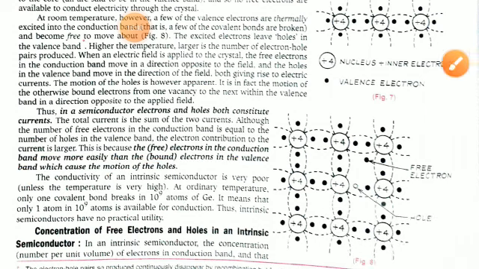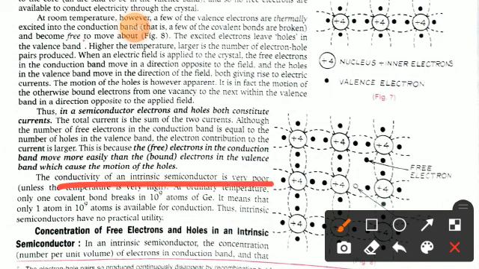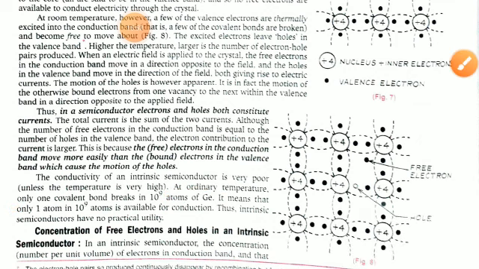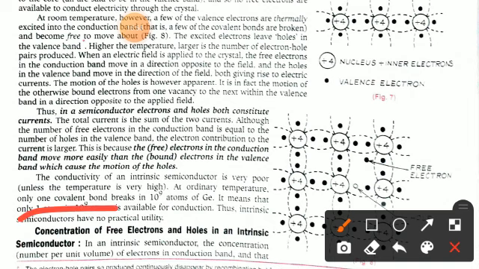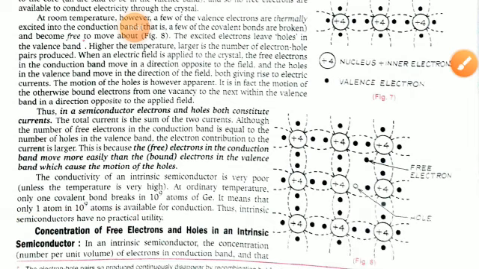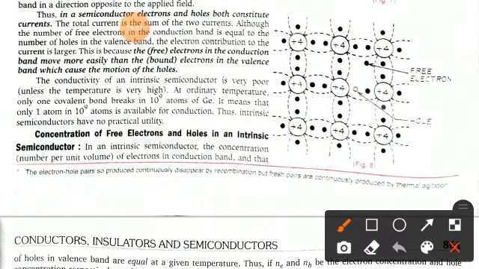Clear? That is, the conductivity of an intrinsic semiconductor is very poor unless the temperature is very high. At ordinary temperature, only one covalent bond breaks in 10 to the power 9 atoms of germanium, so only one atom in 10 to the power 9 is available for conduction. Thus intrinsic semiconductors have no practical utility.